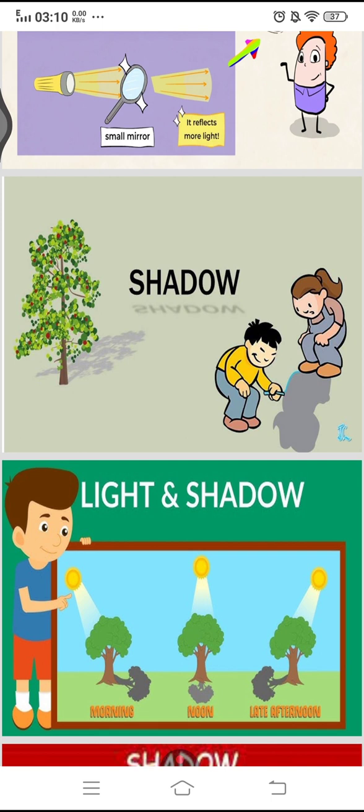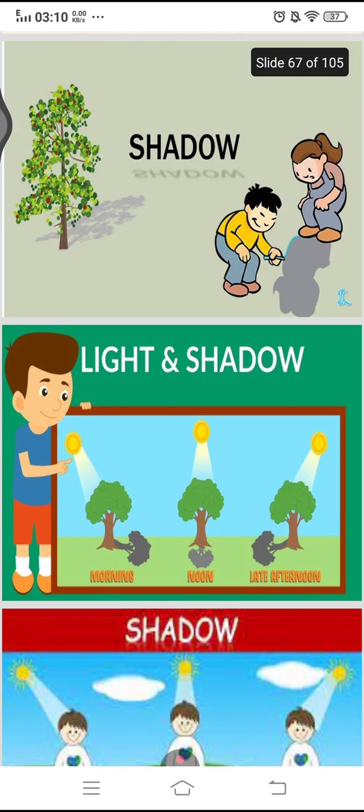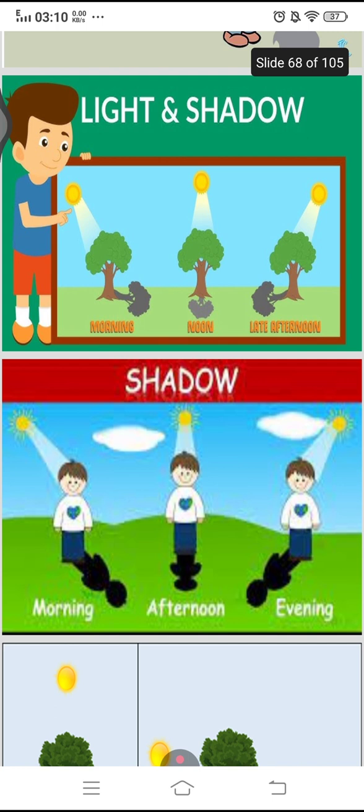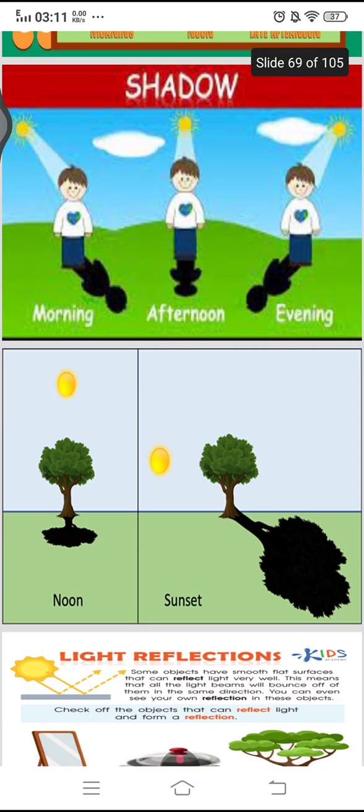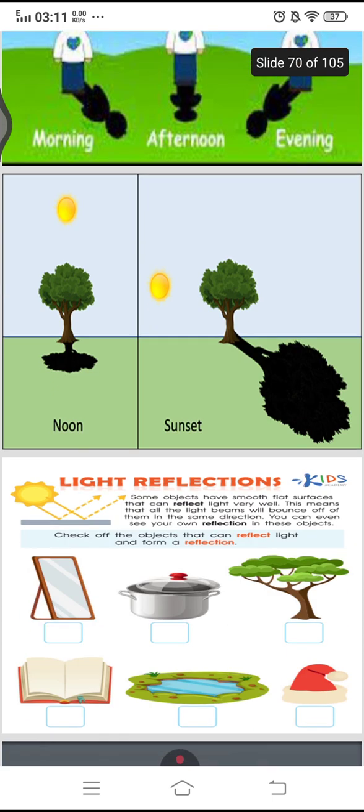When the sun is on your head, small images are formed. And look at this, we can observe the same images or shadows in the morning, in the afternoon and in the evening. At noon, small images, and when the sun sets, the images are longer.